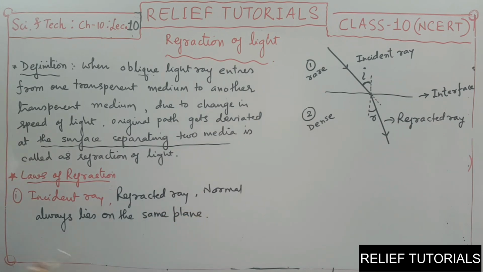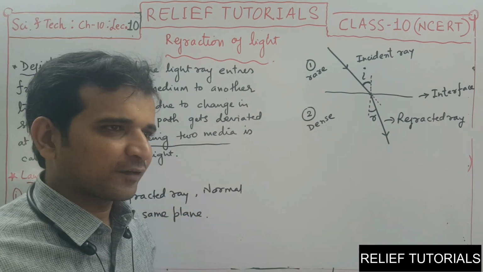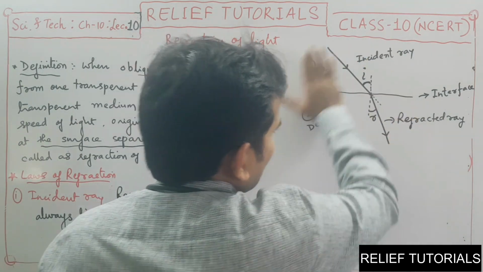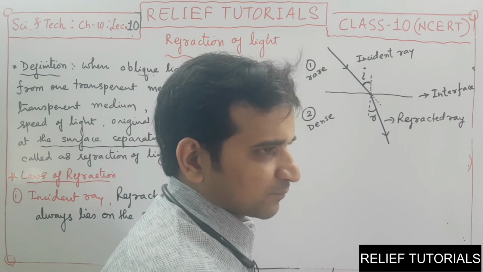I think this law is the same as the first law of reflection. The incident ray, normal and refracted ray all lie on the same plane.